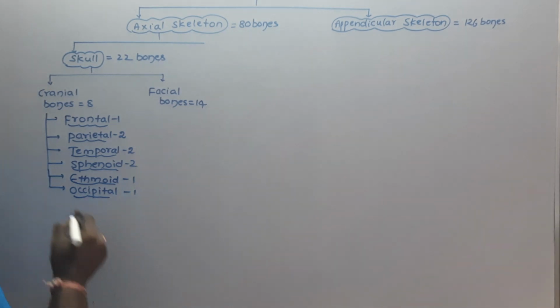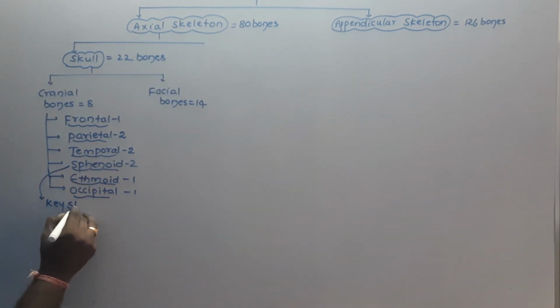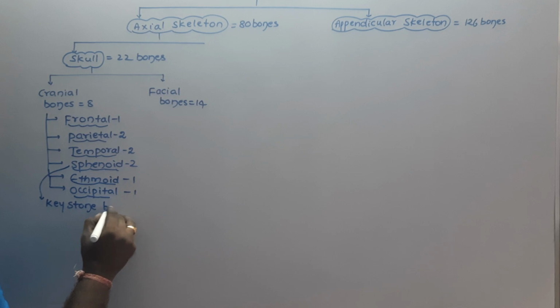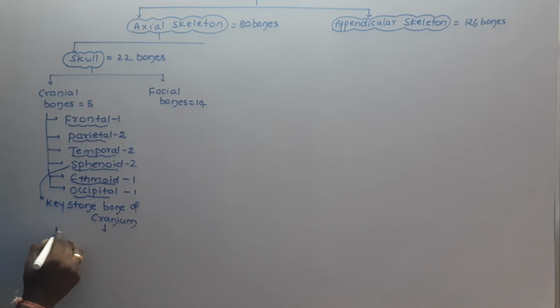Hence the sphenoid bone is called the keystone bone of the cranium. Which is the keystone bone of the cranium? The sphenoid bone. Why is it called the keystone bone?